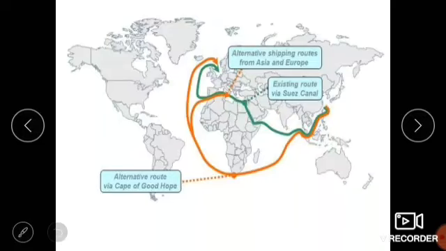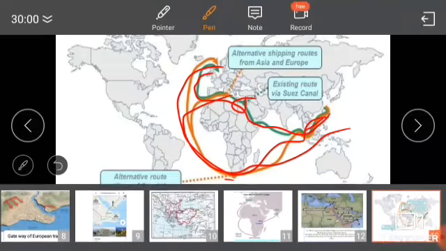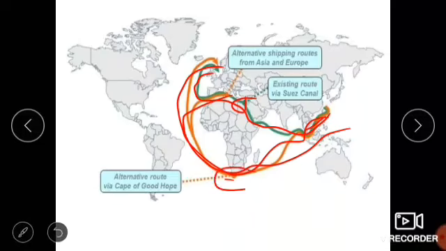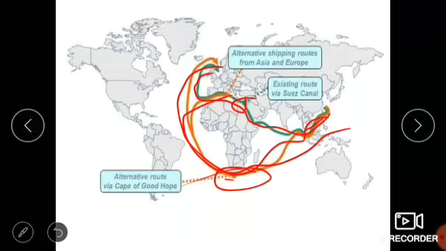See, in this picture you can see various sea routes, alternative shipping routes between Asia and Europe. So they can come like this, or they can come like this, or the existing route via the Suez Canal. Through the Suez Canal is here, and the alternative route is via the Cape of Good Hope, the southernmost tip of Africa, the downward part. Here also, this was one of the routes. So through these routes, every trade was going on. This is the simplest topic, I hope, if you keep the pictures in your mind.